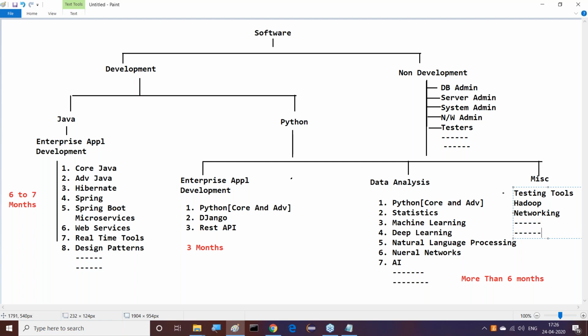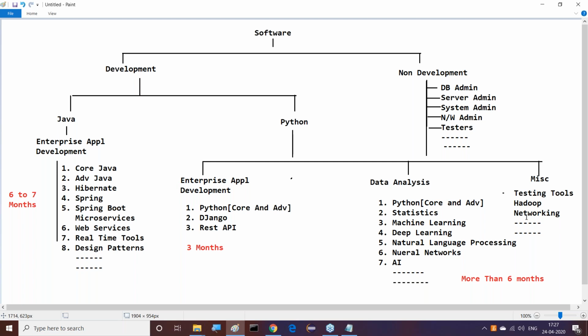This is also available, but this is required for other domain people. This is not related to Python basic enterprise application development. This is for testing or maybe Hadoop or maybe something else like the networking side. These are miscellaneous areas. So wherever it might be, Python is definitely going on. All right, sir. Yes, definitely, Python is going on there.